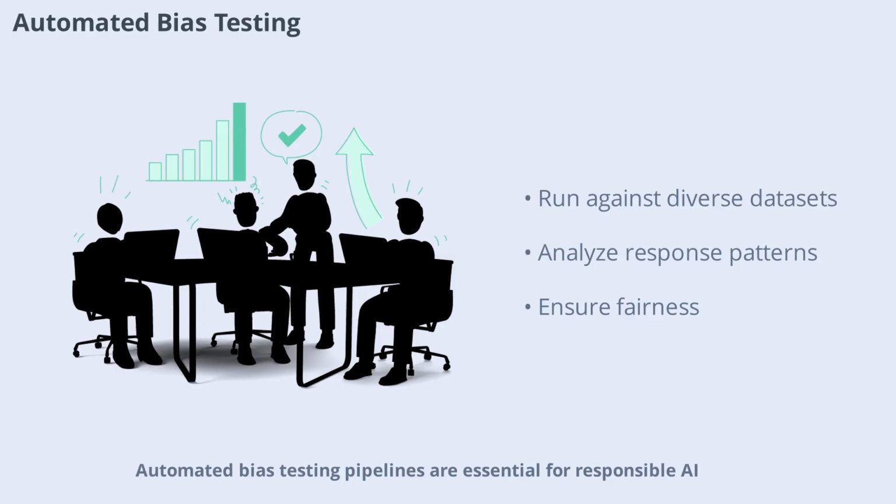Automated bias testing pipelines are essential for responsible AI. By running models against diverse datasets and analyzing response patterns, developers can detect and address bias before deployment. This process helps ensure fairness and builds trust with users.